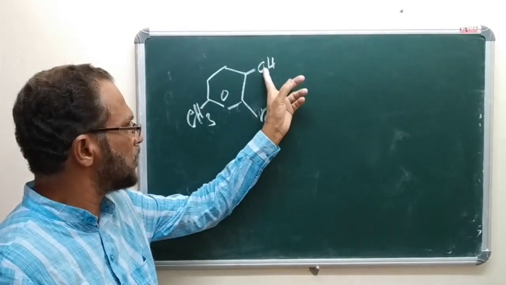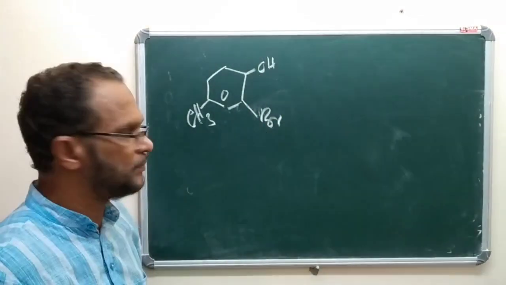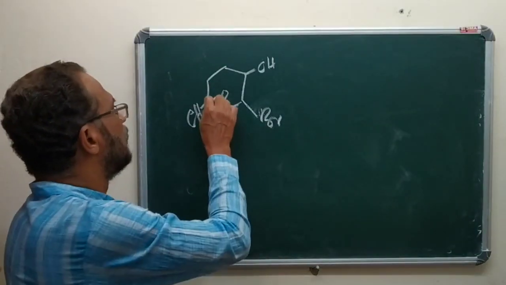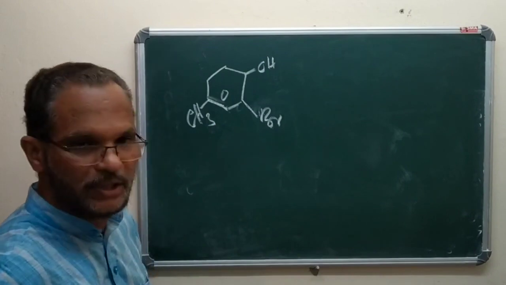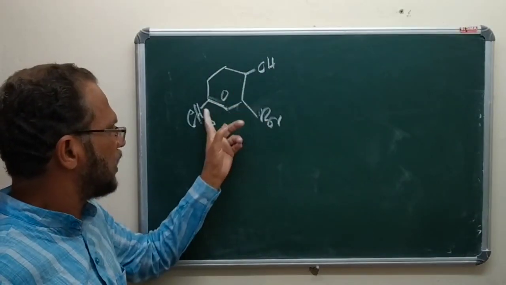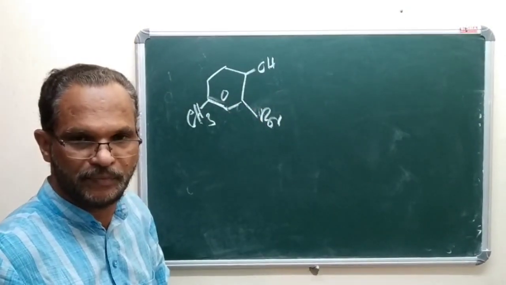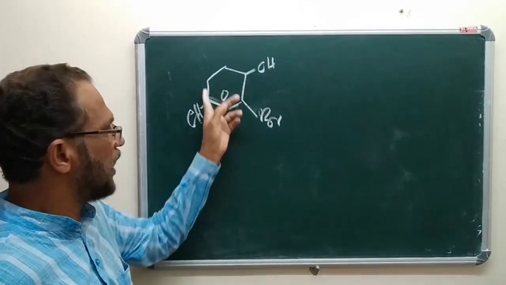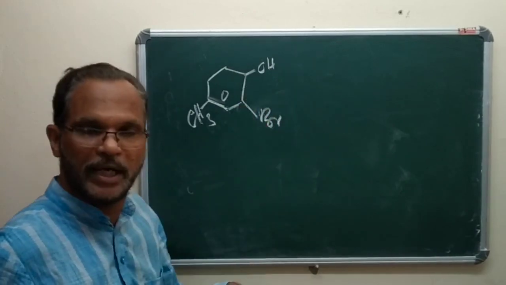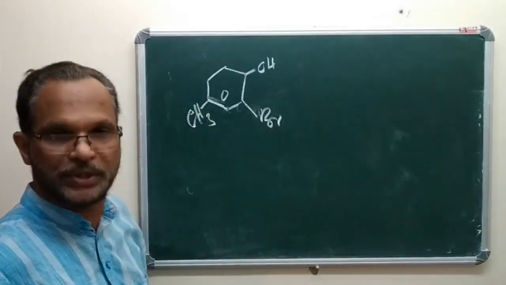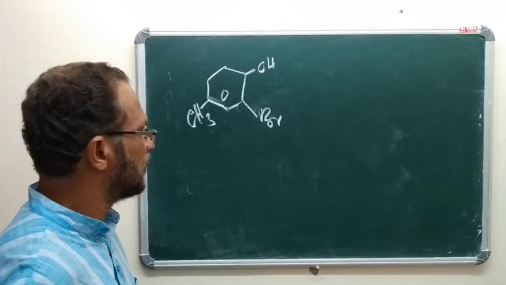The functional groups are OH and Br. From the first look we can see that the carbon skeleton is nothing but toluene. That is, the starting material is toluene, and a retrosynthetic analysis also shows that toluene is the best starting material.